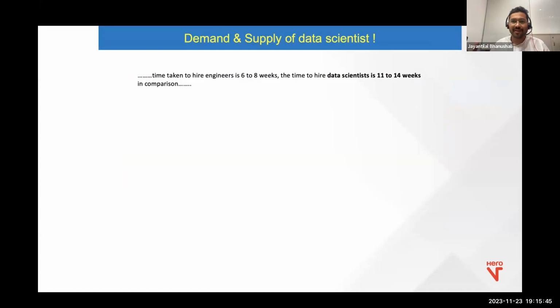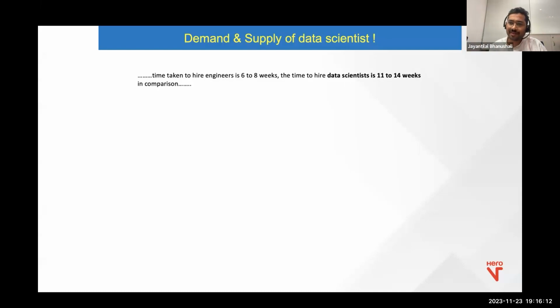Now let me take some time and explain how the industry works, because I have been in the industry for 10 years, so I have shared my experience here that usually for a non-data scientist, the hiring time is 6 to 8 weeks. I'm talking about average time, right? Some people hire in 1 week, some people hire in 3 months, so the average is usually 6 to 8 weeks. But for data scientists, it is usually 11 to 14 weeks as compared to the rest of the technical fields.